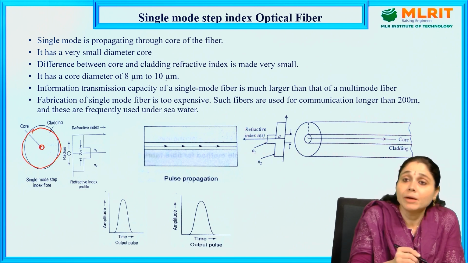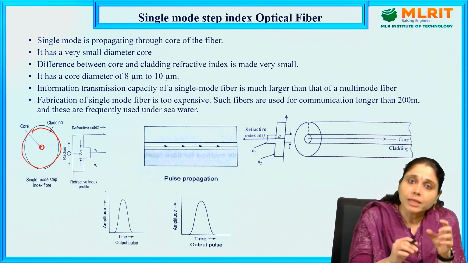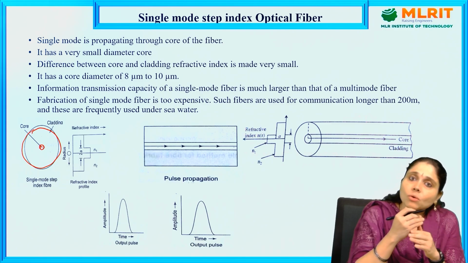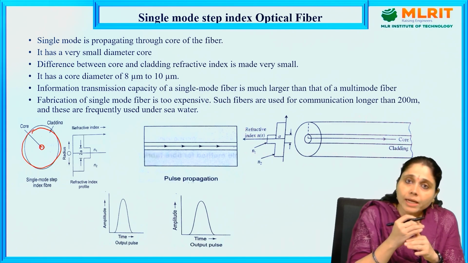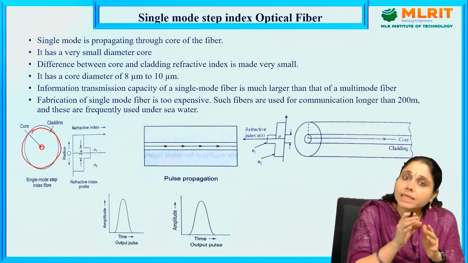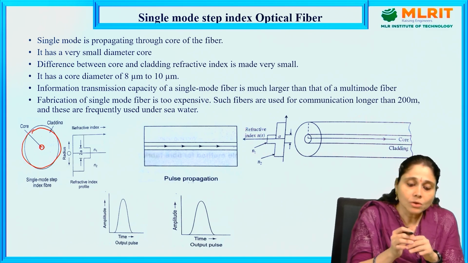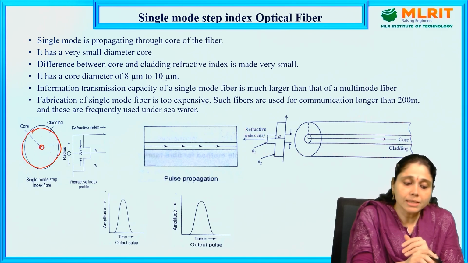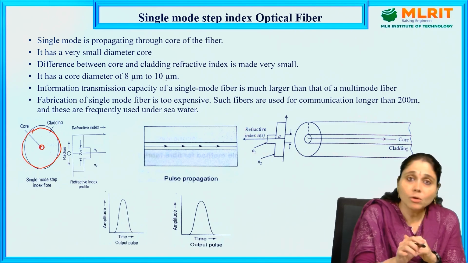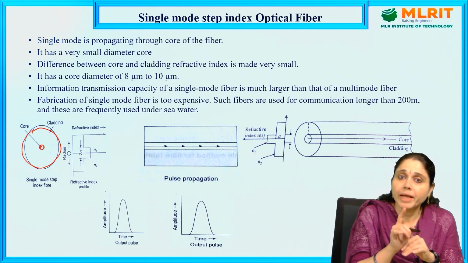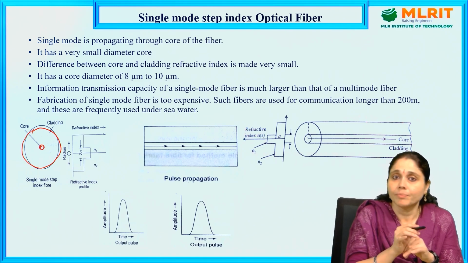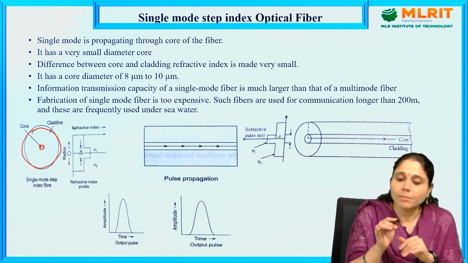This is the diagrammatic representation itself, but the core and cladding are very close to one another, so that the light propagates easily through total internal reflection. Okay, so here what happens in this single mode step index optical fiber? Single mode means it is propagating through only one mode of vibration. So this is single mode.